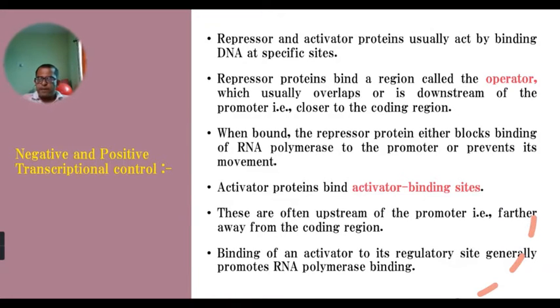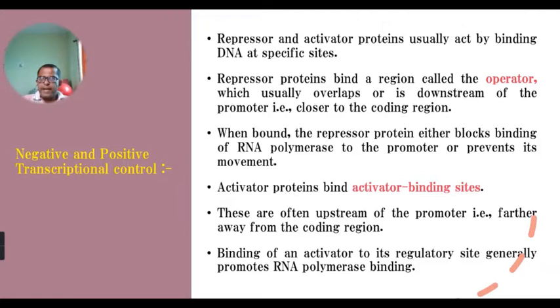So for the activator proteins involved in positive regulation, there is a binding site called the activator binding site, present far away from the coding region and the promoter region. It means before the promoter, there is an activator binding site, and after the promoter, there is an operator, which is the binding site for the repressor protein.